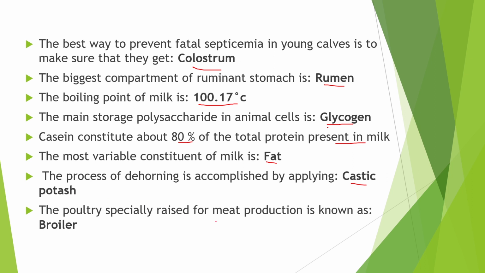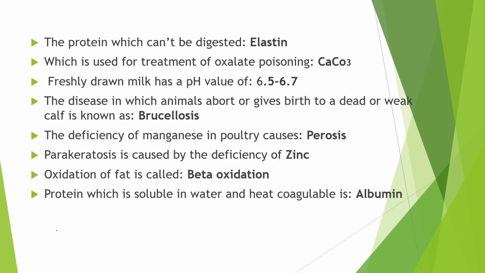The poultry specially raised for meat production is known as broiler, and the poultry raised for egg production is known as layers. Protein which can't be digested is the elastin protein. Next point is the calcium carbonate is used for the treatment of oxalate poisoning. The freshly drawn milk has a pH value of 6.5 to 6.7. It is slightly acidic in nature.